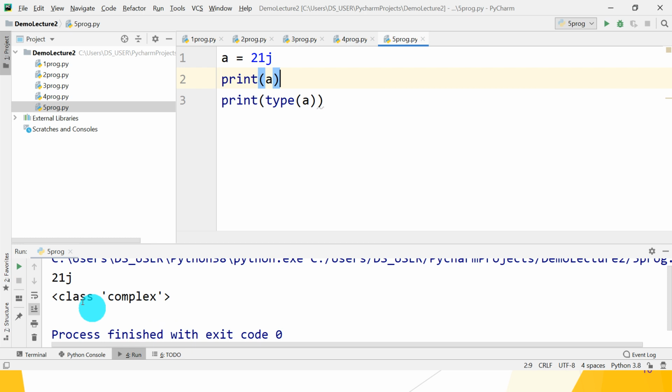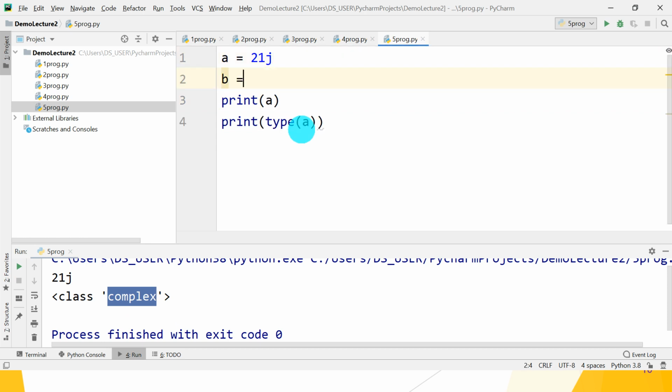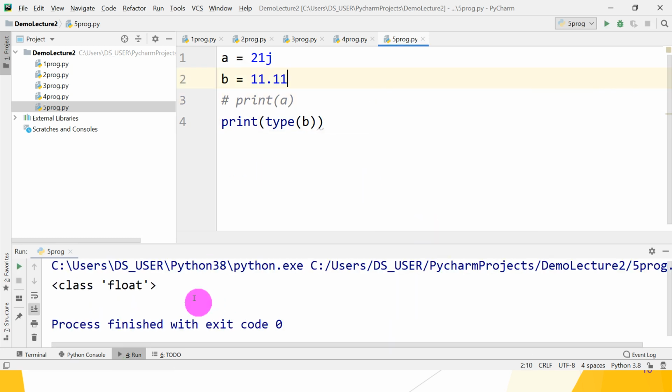So the class is of type complex. So a is of type complex. Also, if you want to check b, okay, so 11.11, and check the type of b. So b of type, I want to give a comment here for the third line using the hash character. So run it. So what is the class? It is of type float.